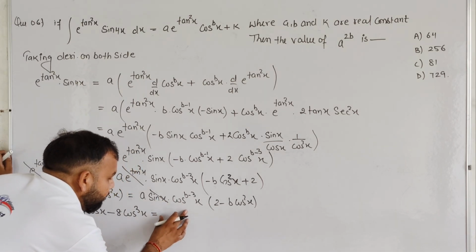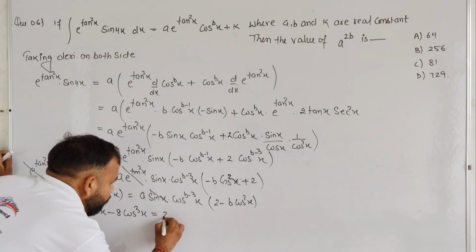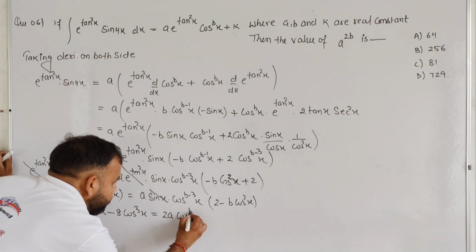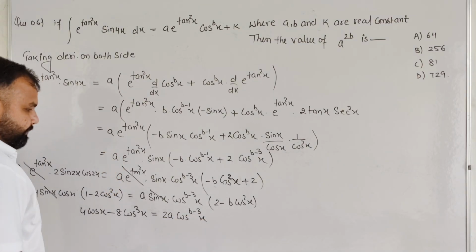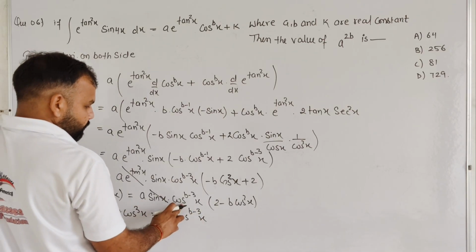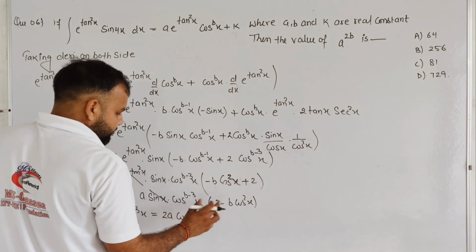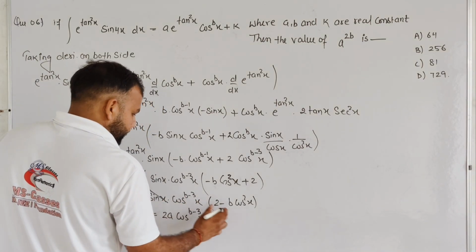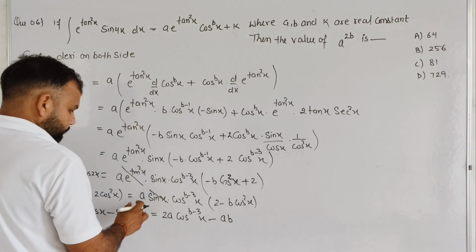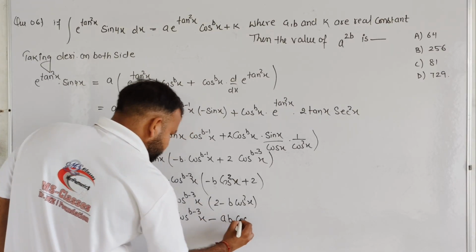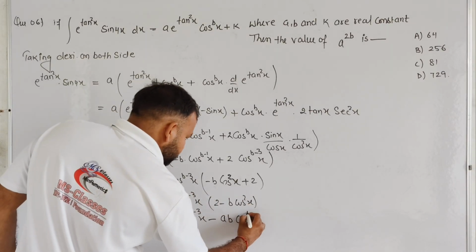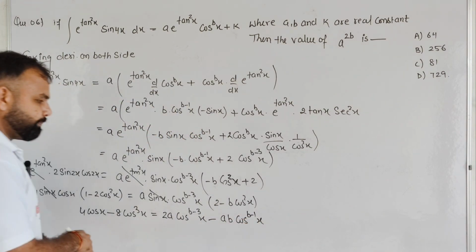So basically it will become 2a cos to the power b minus 3 x. 2 is this, a cos to the power b minus 3 x minus ab, and it will become cos to the power b minus 3 and 2, that is b minus 1 x.